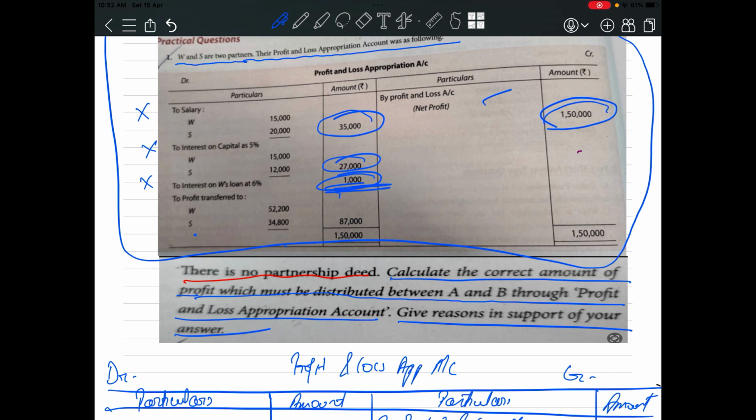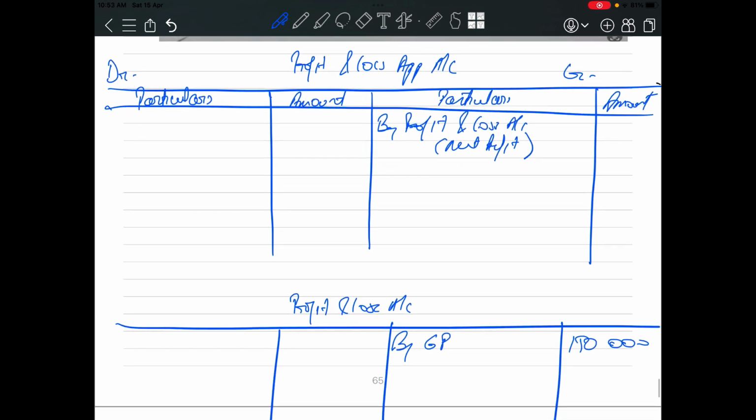So this profit which has come from the P&L account is not correct, because out of this 1,50,000, this interest should be debited in the P&L account. So what should be the actual profit of the P&L? It should be 1,49,000. So the profit of this P&L also is not correct.